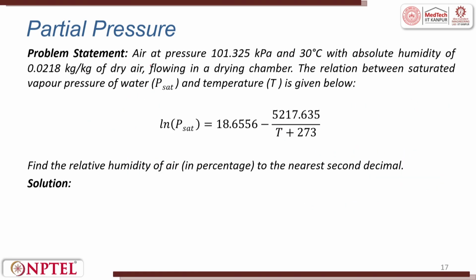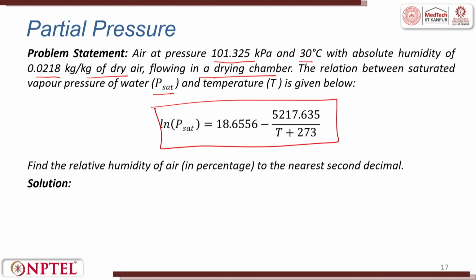So let me see another problem statement. Here it is given air at pressure 101.325 kilopascal and 30 degrees with absolute humidity of 0.0218 kg per kg of dry air. Vapor pressure of water, that is P saturated, and temperature is given below. So this is a relation given. We call it a regression equation. Find the relative humidity of air in percentage to the nearest second decimal.